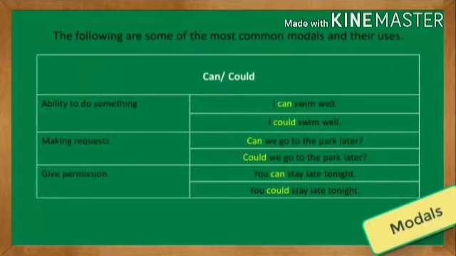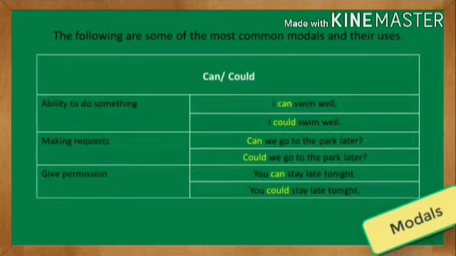The following are some of the most common modals and their uses. The first one is can and could. Can and could mean an ability to do something. Example, I can swim well or I could swim well. In these sentences, the speaker's ability is to swim.